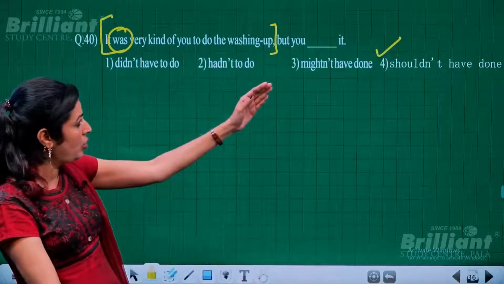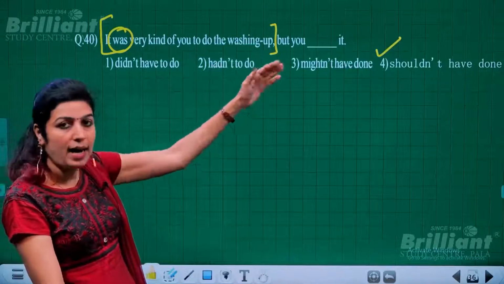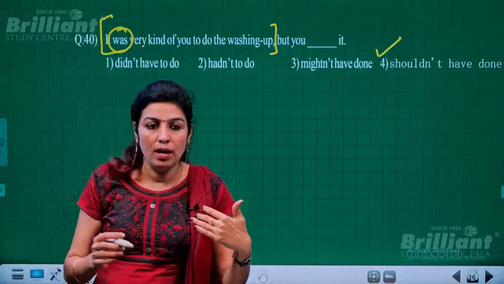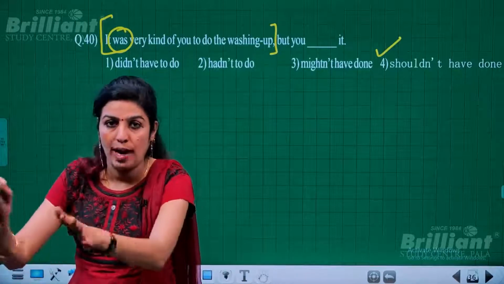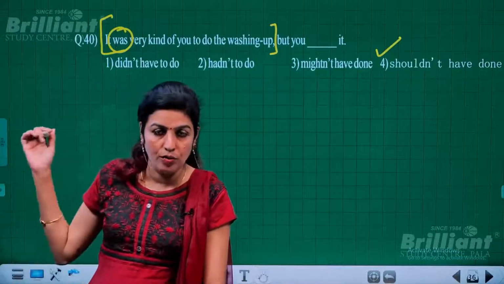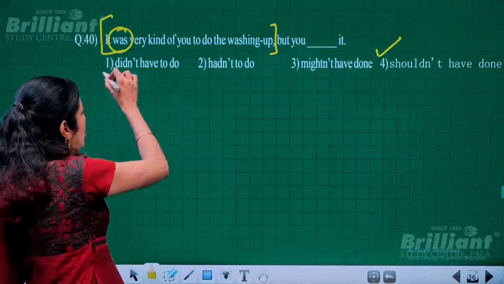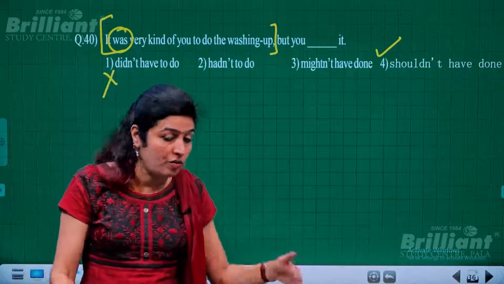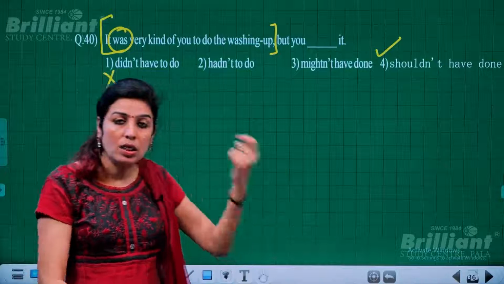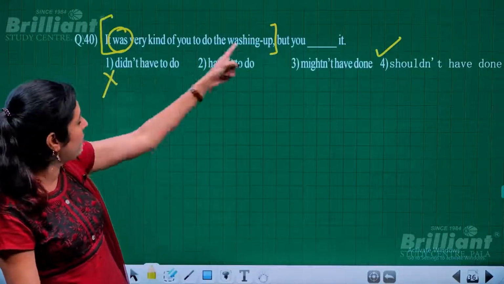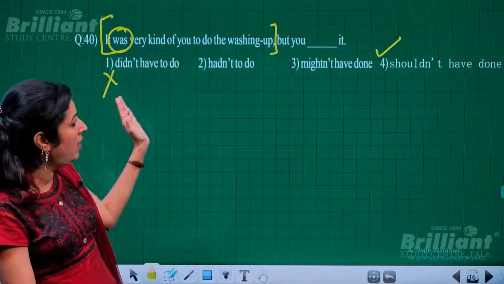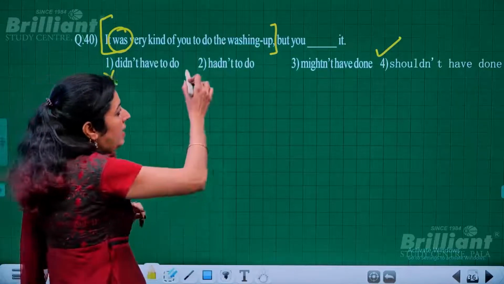Or else if you try to fit other options into the blank, like "you didn't have to do": that means the action is not over, so you don't have to do it. But since the action is over, this cannot be used. "Didn't have to do" could be used if the washing task were not yet over, but the task is already over, so this cannot be taken. "Hadn't to do" is grammatically incorrect.